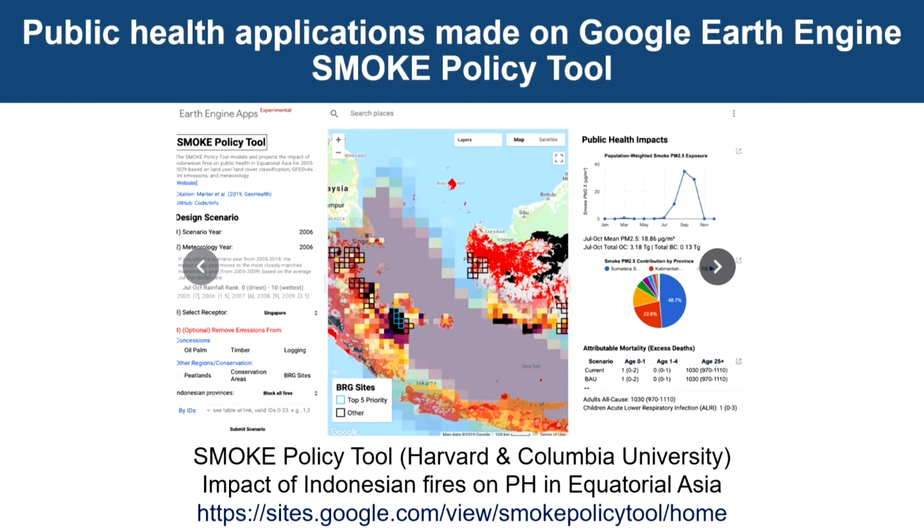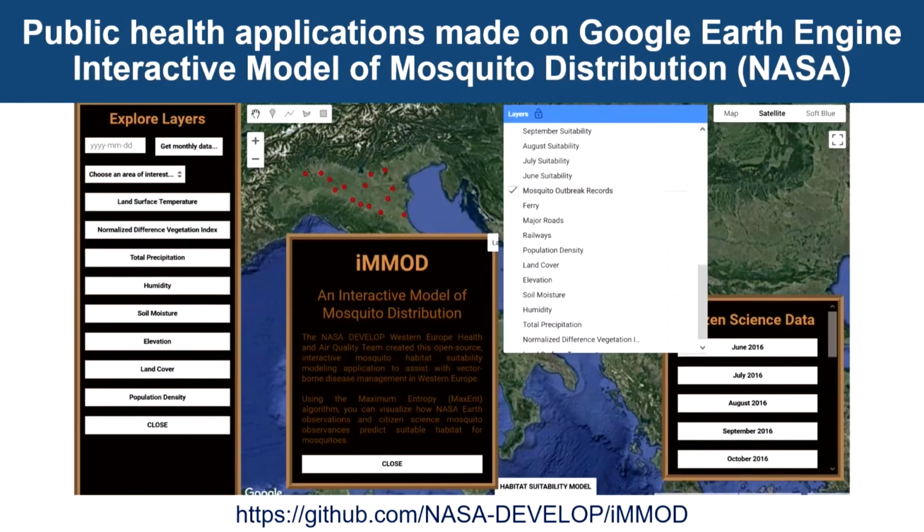This is also open source, so the code is open source. They have made their code available at this link, sites.google.com/view/smoke policy tool/home, and you can modify it according to your models or your study area, and change the tool accordingly. The last application that I want to show is still in development.